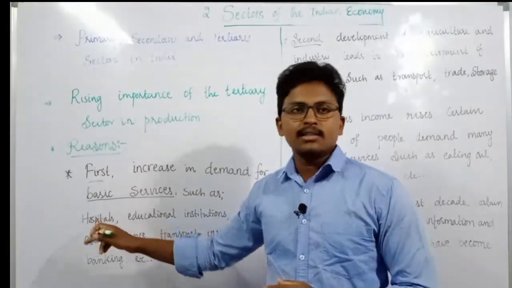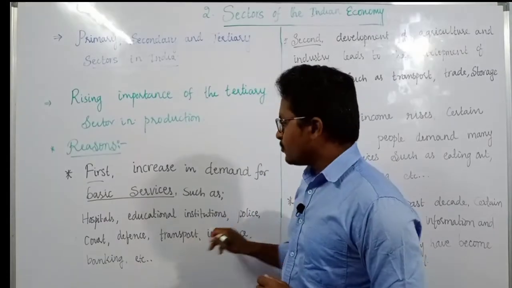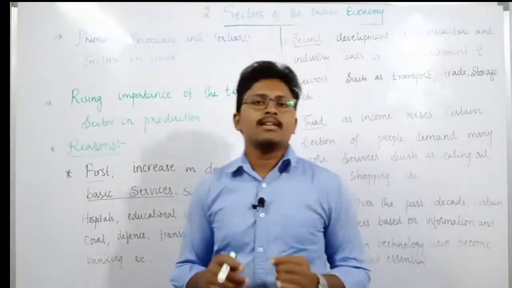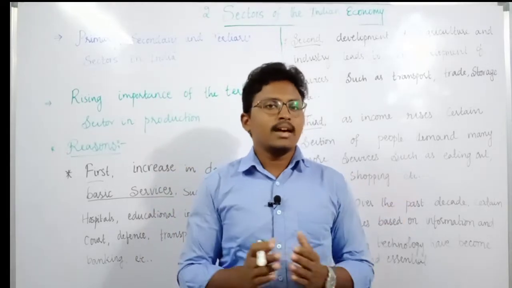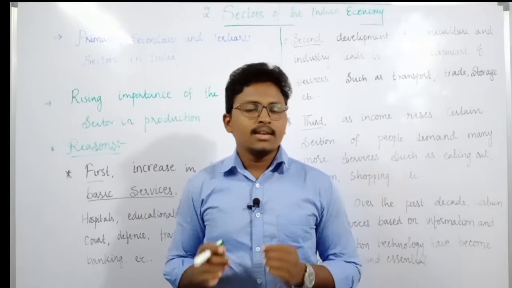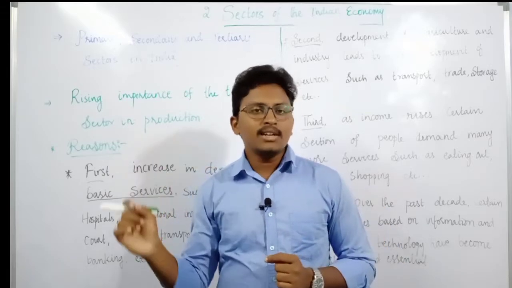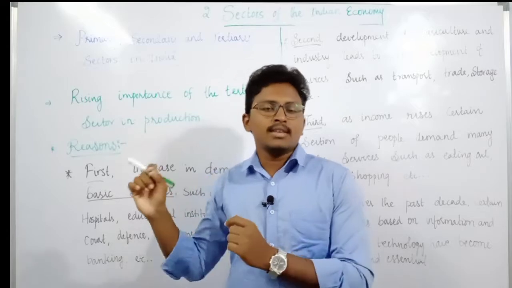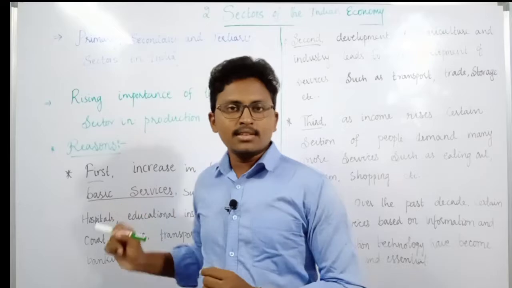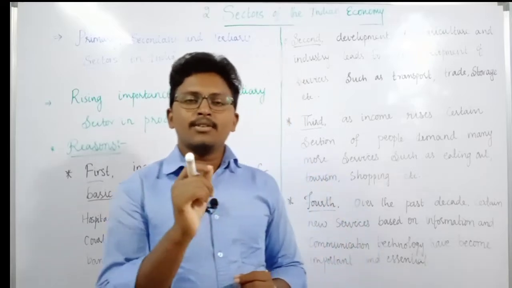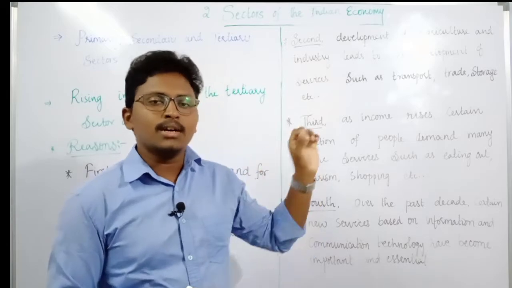Hospitals, a very essential thing, education, also essential, or you can take police, court, post office, etc. All these come under basic services, and many people nowadays demand these basic services. At the same time, it is the government's responsibility to provide them. So because of the increase in demand for these basic services, this is one of the main reasons why the tertiary sector is contributing more to the GDP.